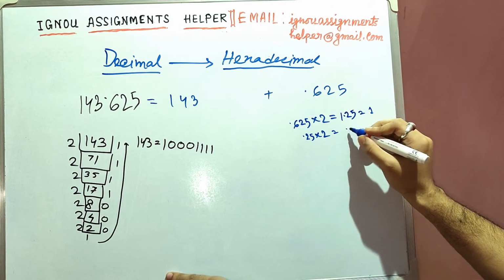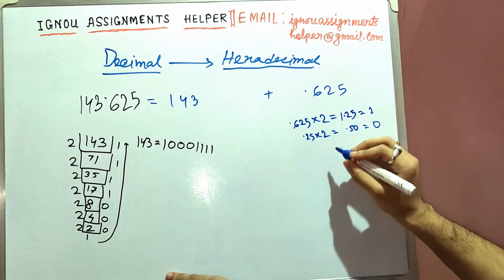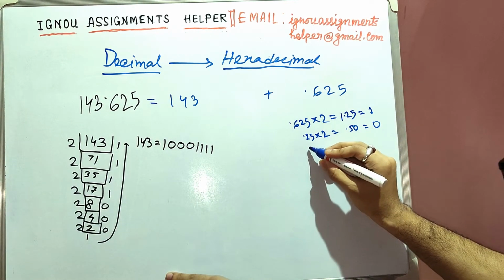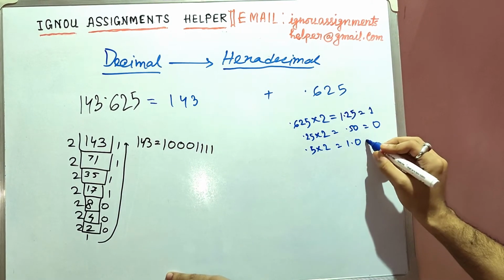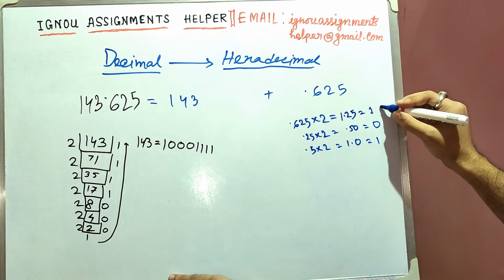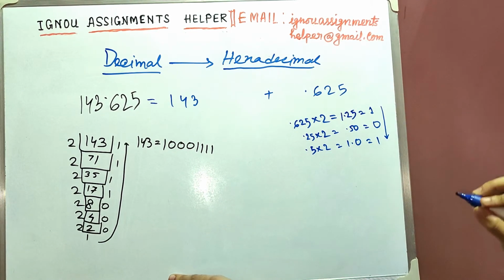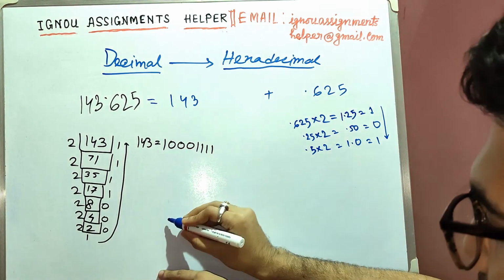So it will be 0.50. So this will be 0 because there is no 1 before the point. And now we'll take 0.5 times 2. So this will be 1.0. So we'll again take 1.